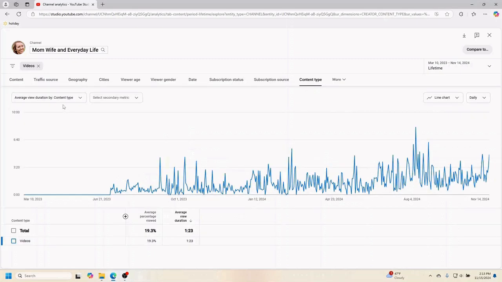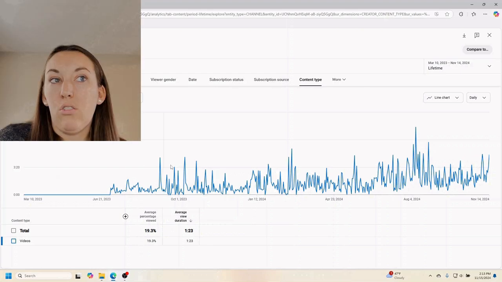Let's try switching it to the other one, average view duration. Again, a little shorter here because over here on this side, we got the minutes. This first line right here is 3 minutes and 20 seconds. If you look across, we're doing better. Down here underneath, it's a little chunkier, just this white space.